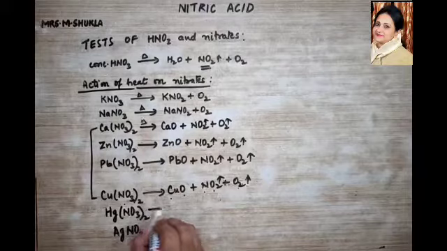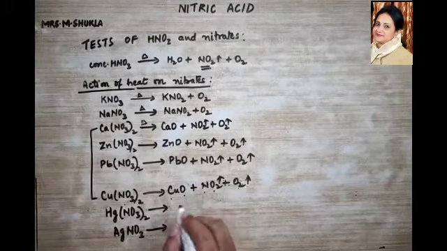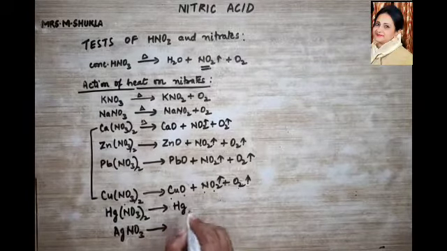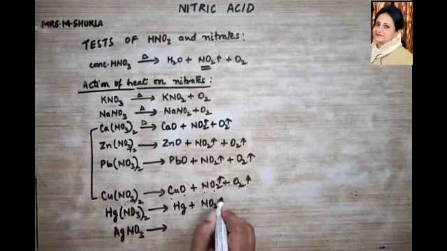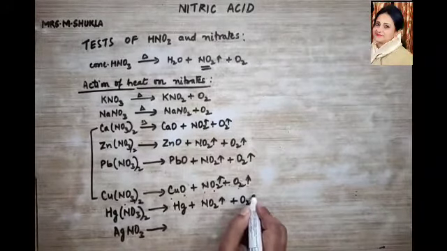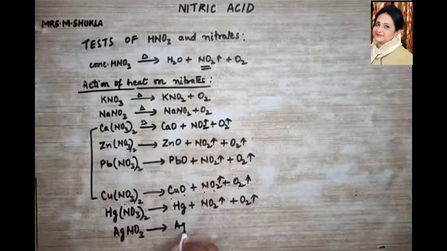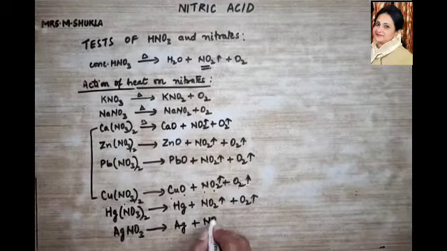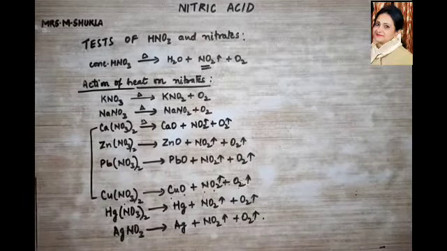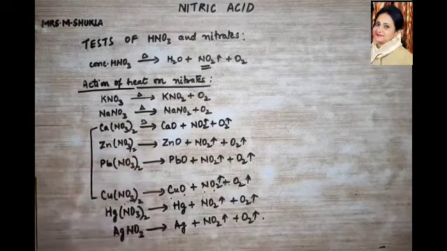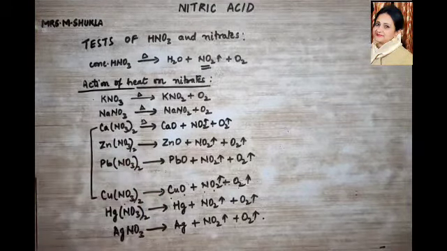Okay, so on decomposition, they are not going to give out their oxides, they will release their respective metals on heating, and reddish brown fumes and oxygen gas, a colorless gas, will be given out. Similarly with silver nitrate, silver will be given out plus NO2 reddish brown fumes plus oxygen gas will be released. So these are the different nitrates from calcium to silver I have written over here.